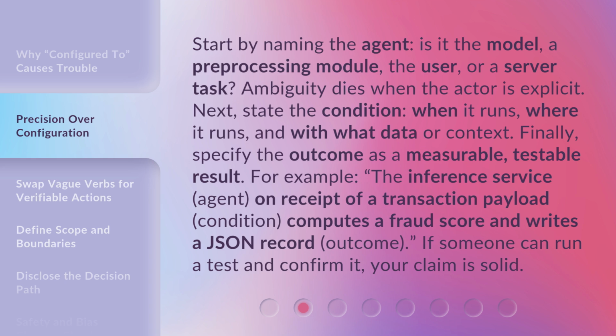For example, the inference service (agent), on receipt of a transaction payload (condition), computes a fraud score and writes a JSON record (outcome). If someone can run a test and confirm it, your claim is solid.